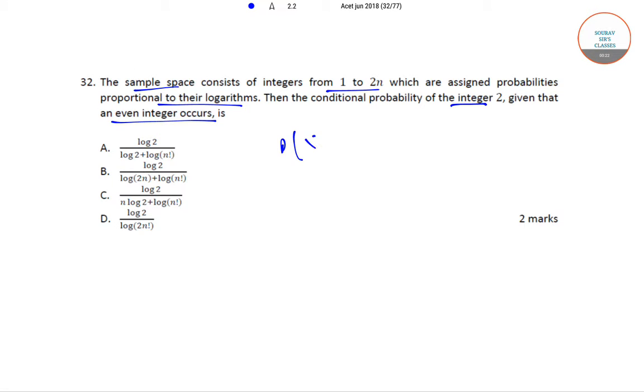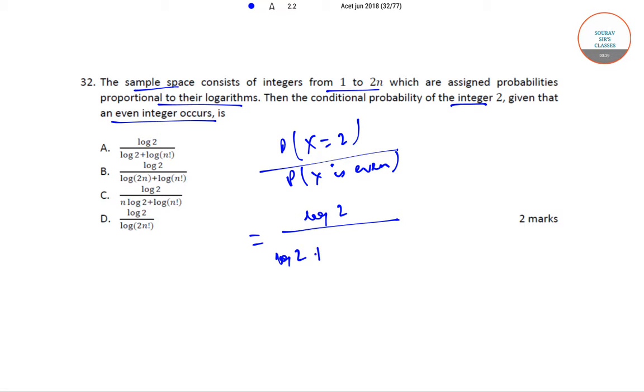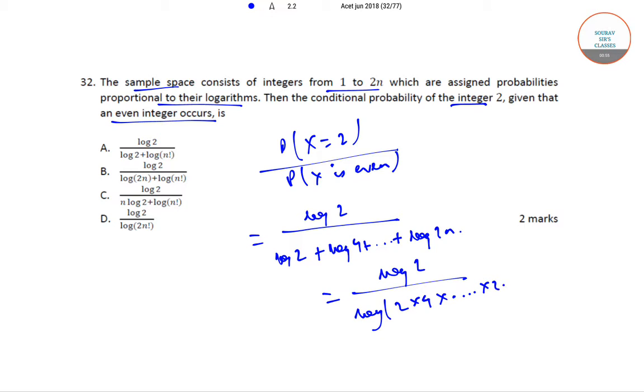So the required probability is probability x is equal to 2 by probability x is even, or log 2 by log 2 plus log 4 and so on up to log 2n, which is equal to log 2 by log 2 into 4 and so on up to 2n, that is log 2 by